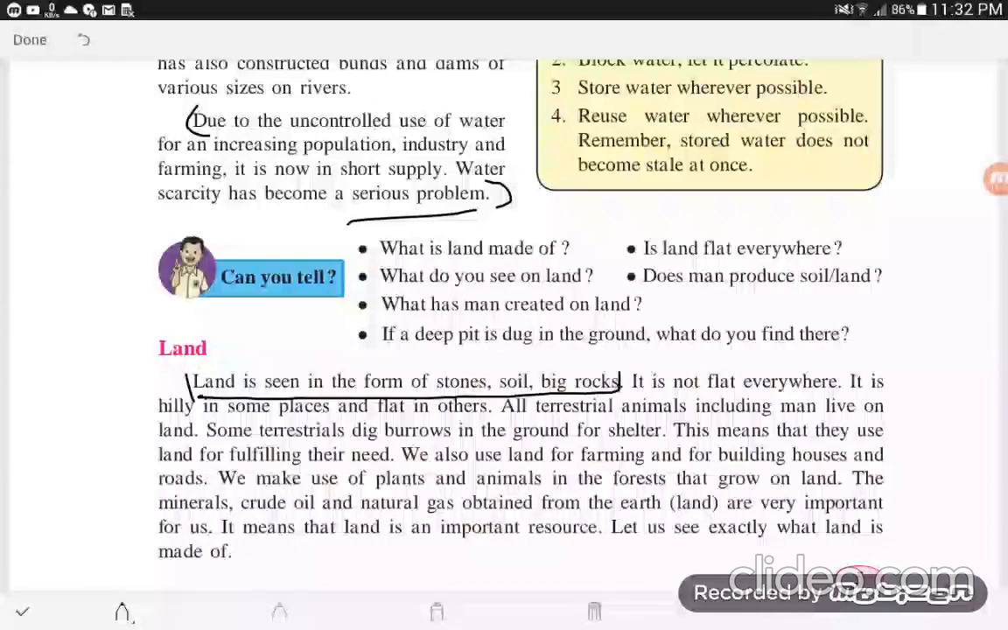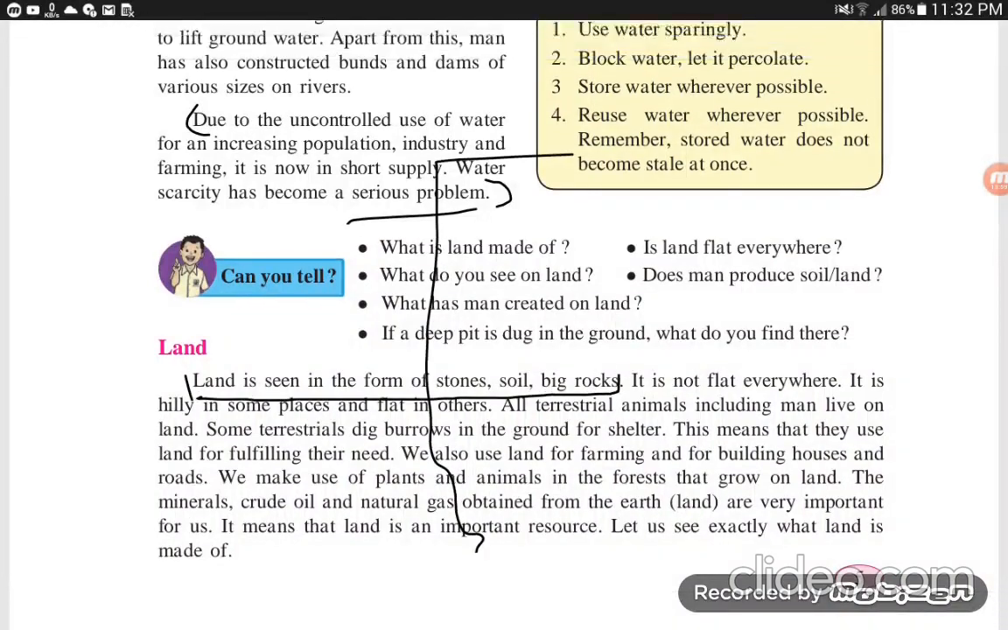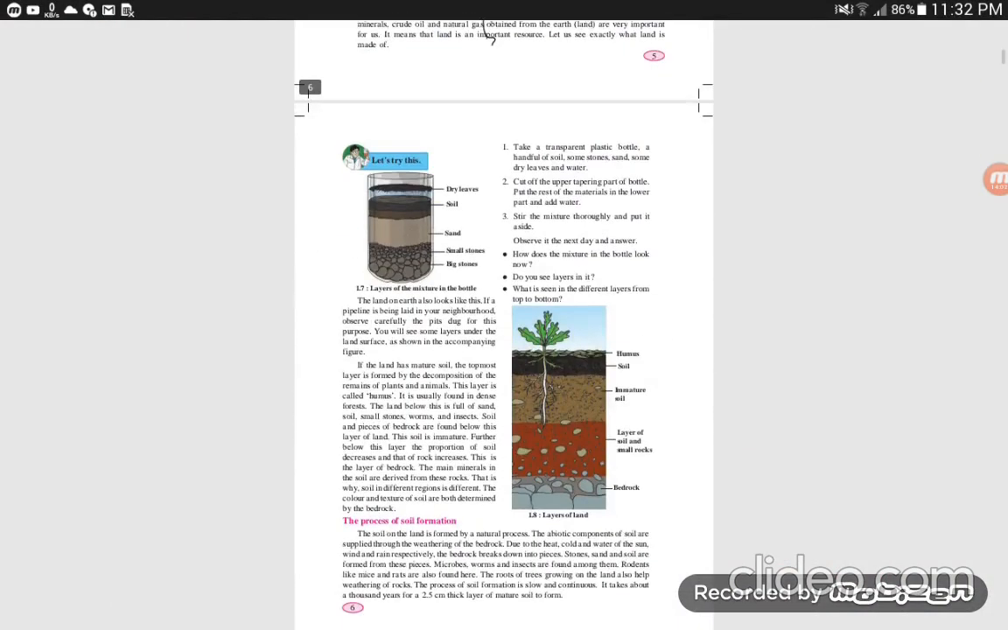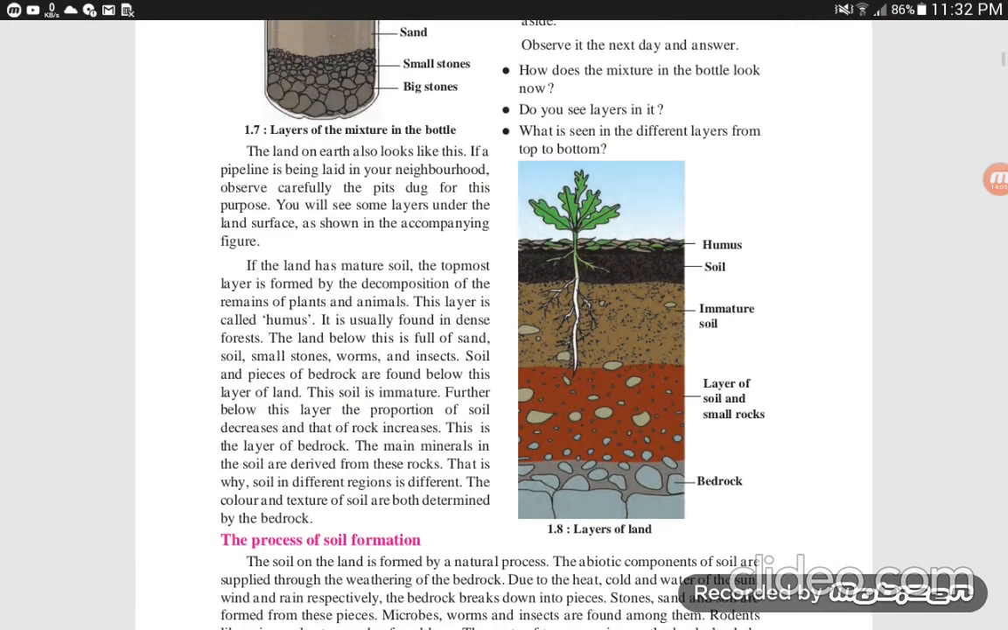Then the next one. If a deep pit is dug in the ground, what do you find there? Suppose we dig into the ground very deeply, what do you find there? We see different layers of soil. If a deep pit is dug in the ground, look at the next page number. Look, when you dig into the ground, we see this type of layers one by one. That is, we see different layers of soil deep into the ground.